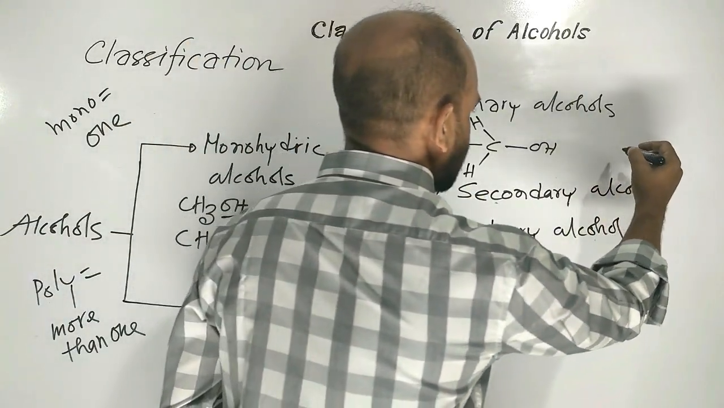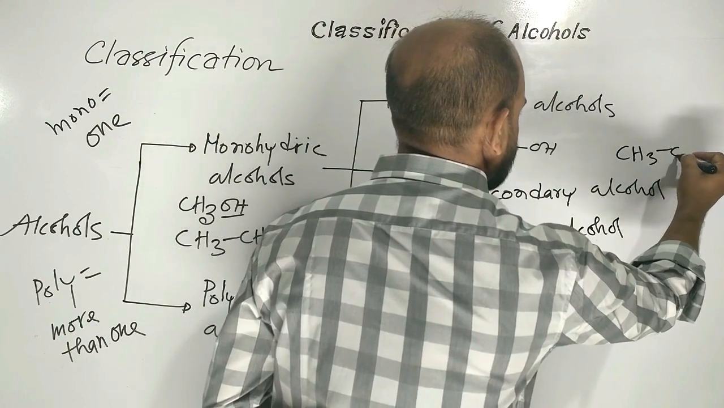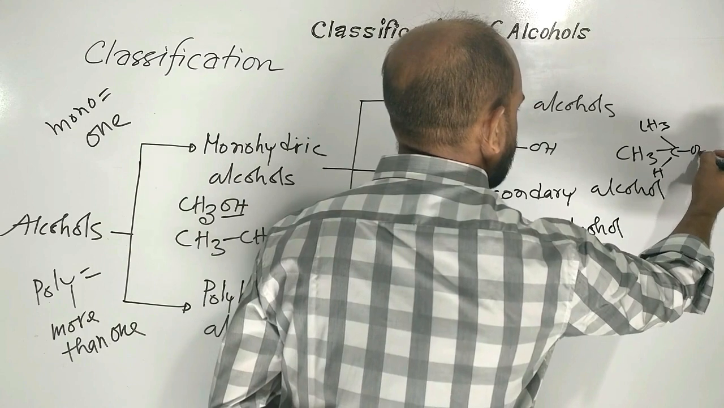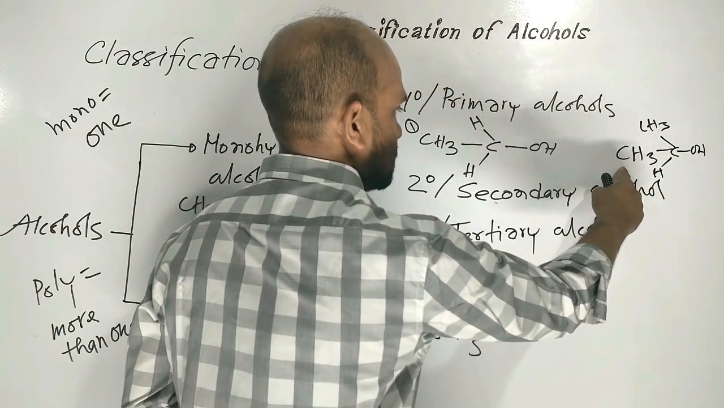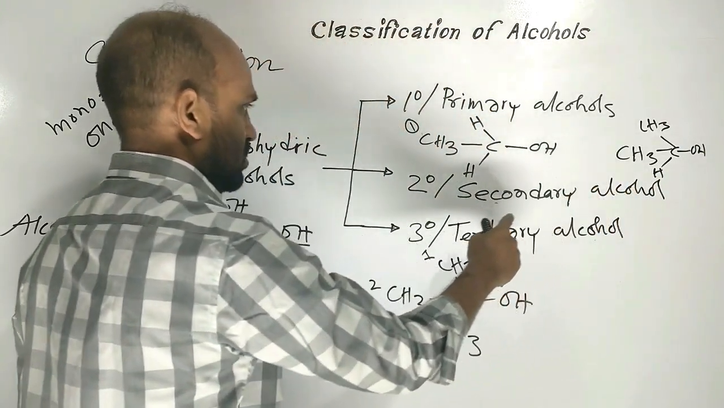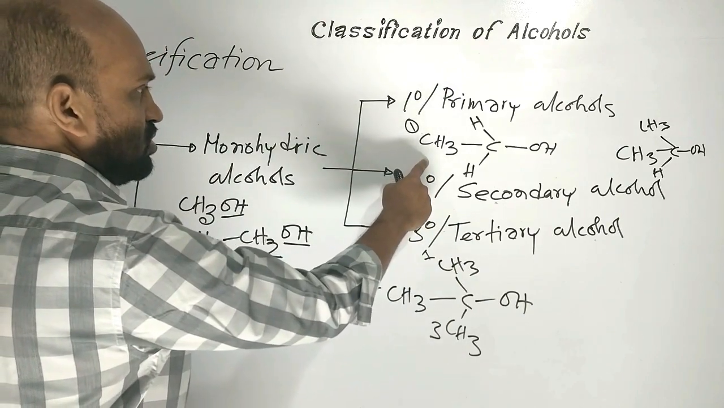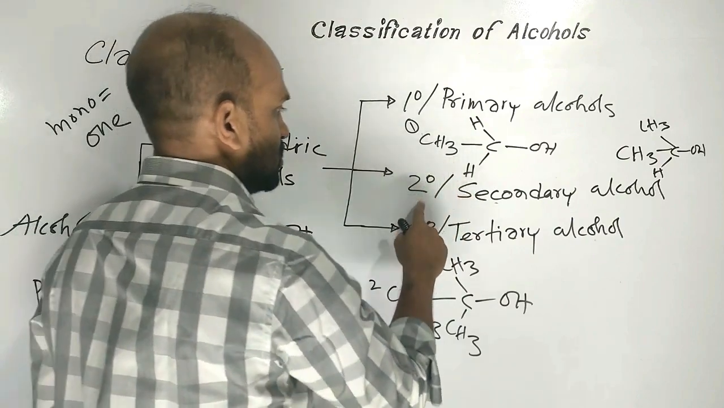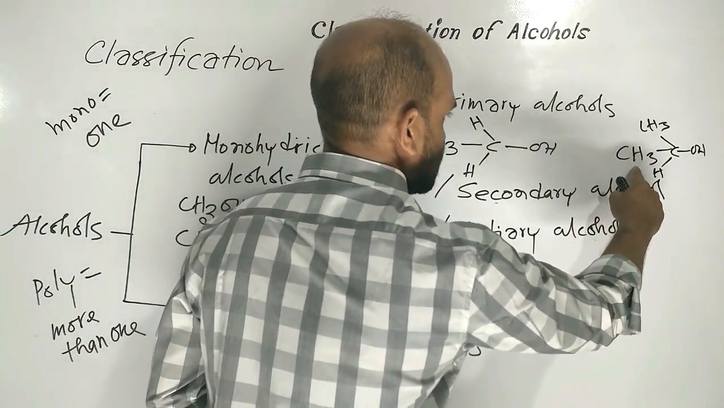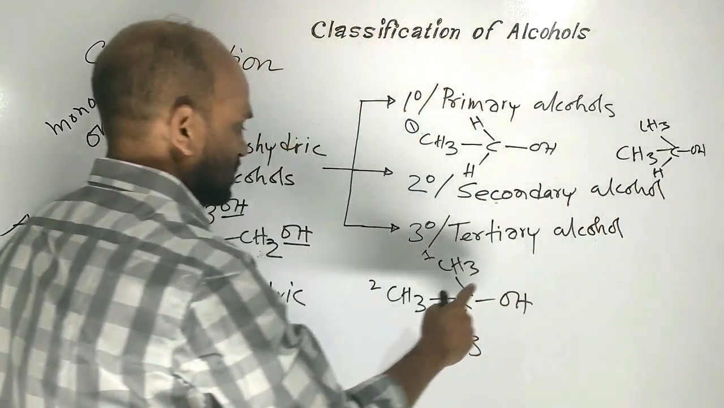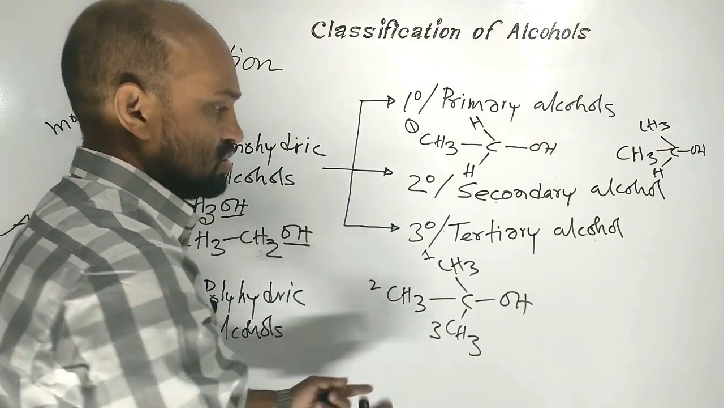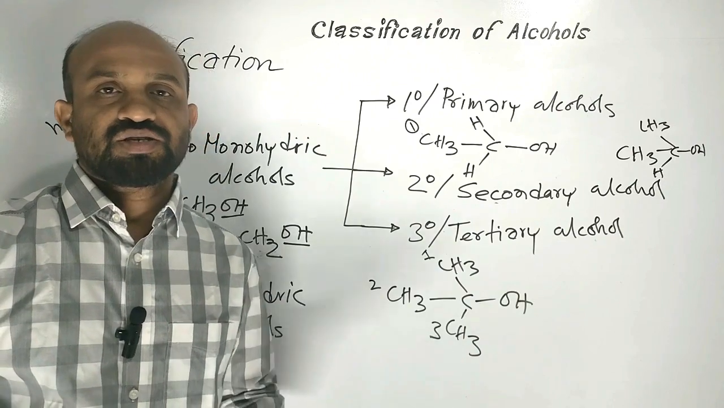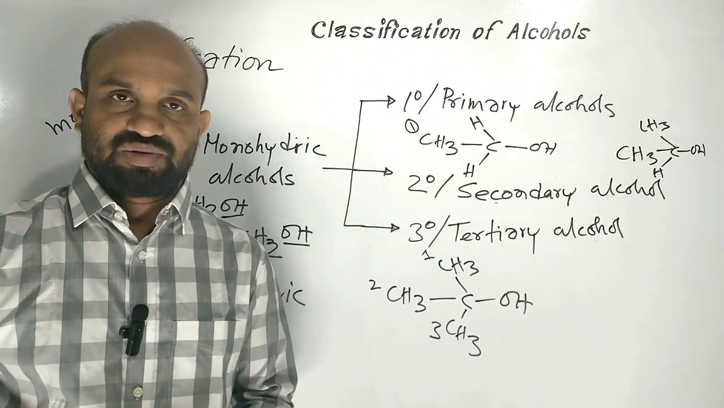Secondary alcohol example is CH3, CH3, OH. This is isopropyl alcohol. 1-degree alcohol, ethyl alcohol or ethanol. 2-degree alcohol, isopropyl alcohol. 3-degree alcohol, tertiary butyl alcohol. That is the classification of monohydric alcohols.